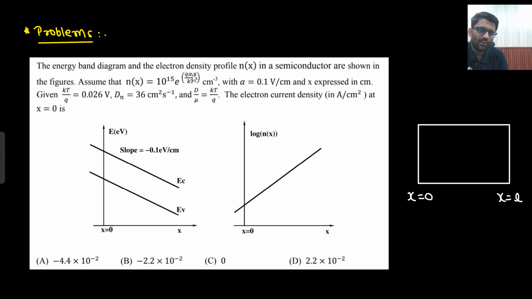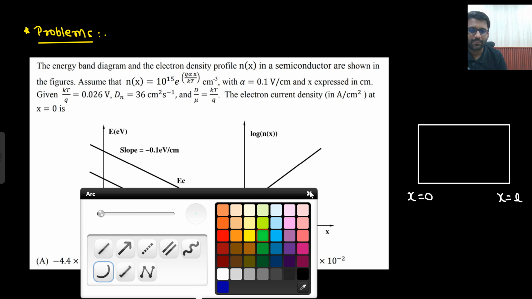And you can directly see here as well. 10 to the power 15 e to the power q alpha x divided by kT. That means at x equals to 0 you will be getting the value of 10 to the power 15, and then at x equals to infinity you will be getting infinite value. That means it will be increasing. Here there is no negative sign. If it was negative sign, then it would be decreasing, but your coefficient is positive only, so that's why it is increasing. So value is exponentially increasing.